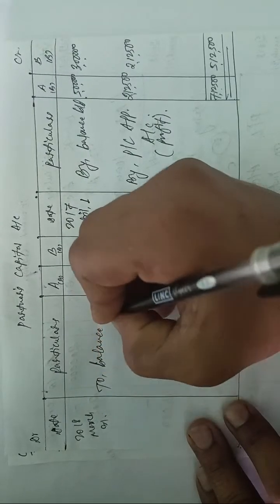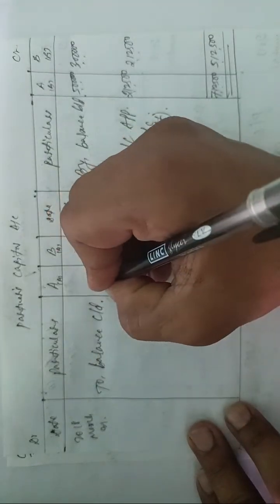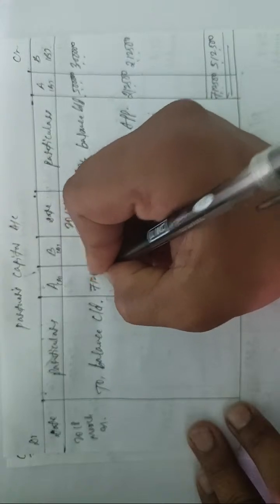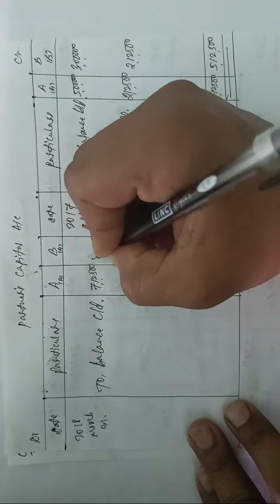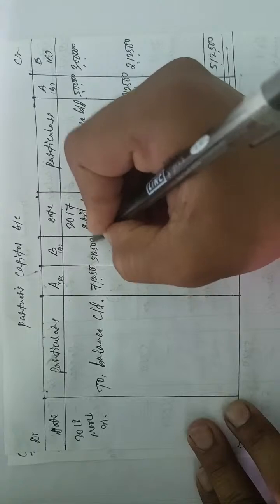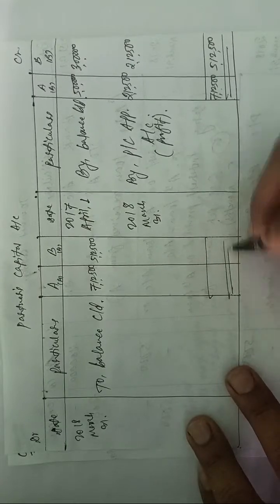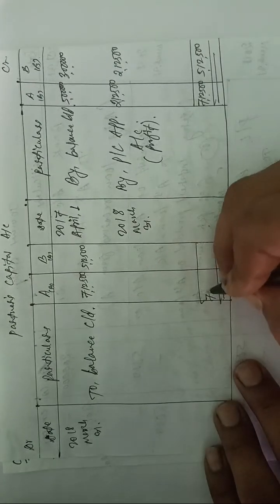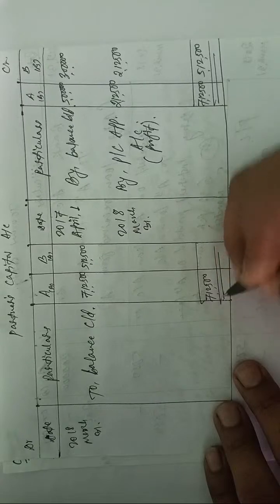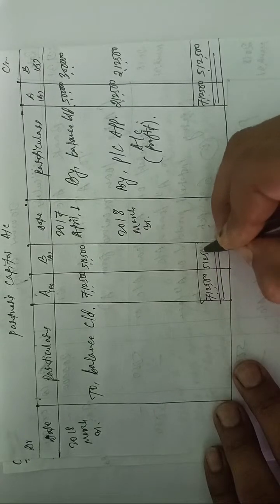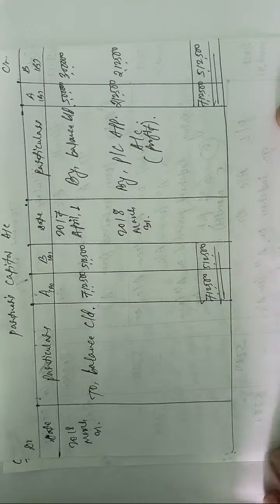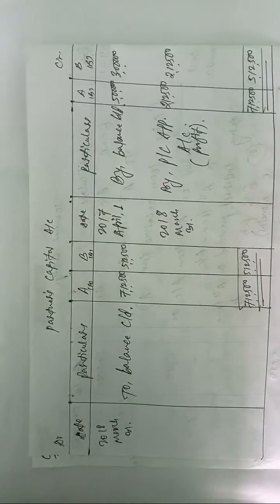to balance c/d. How much? 712,500. Here also 512,500. I hope you understood. And at last we have to total up these things. Same, we have to write down 712,500 and 512,500. This is how we have to prepare the partners capital account.